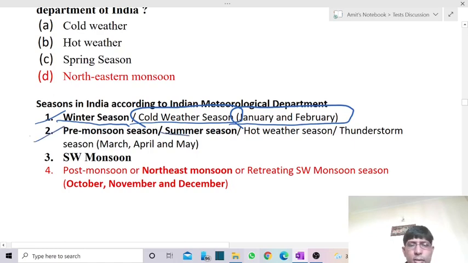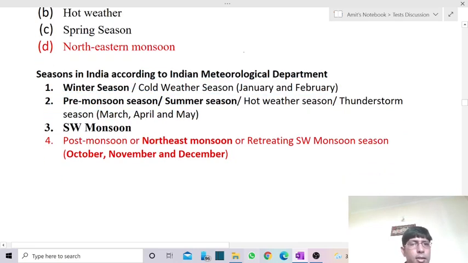After winter we have the summer season, also called the pre-monsoon season as defined by the meteorological department. It can also be called the thunderstorm season, because a lot of thunderstorms are witnessed during this phase. Then comes the southwest monsoon season.